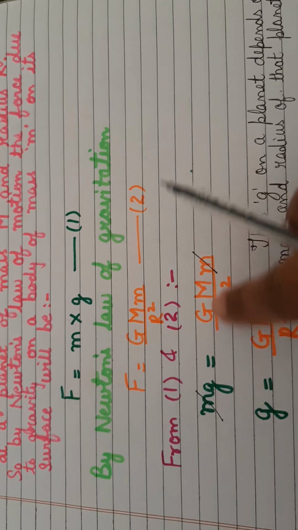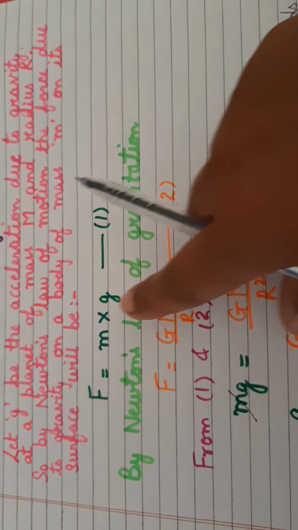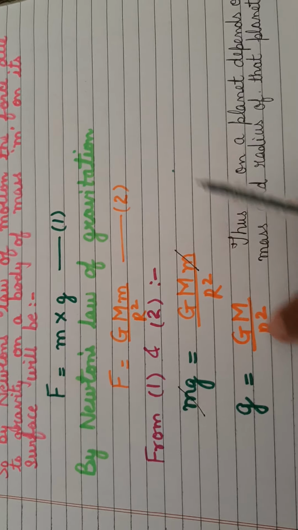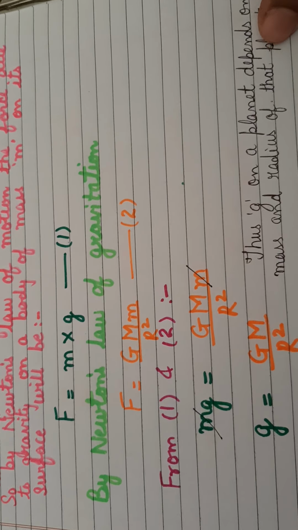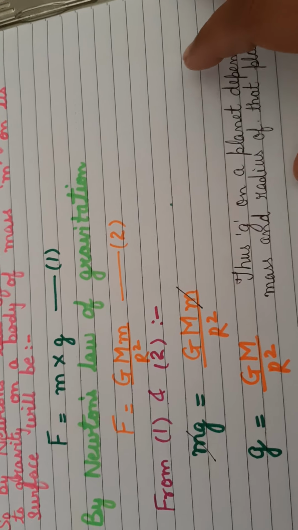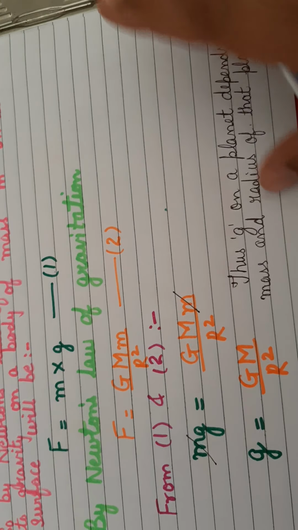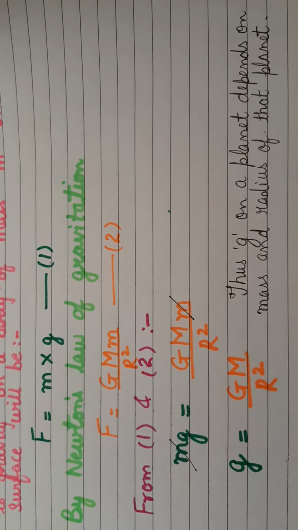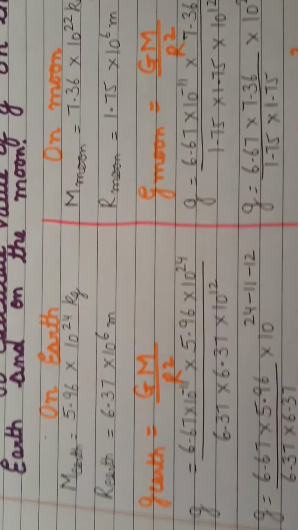When you compare or equate, because both are the formulae for F, that is the force of attraction, when we equate both, we get small g is GM upon r square. Okay, from here we come to know that small g depends upon the mass of the planet and on the radius of the planet. Okay, now after this, let's move on.